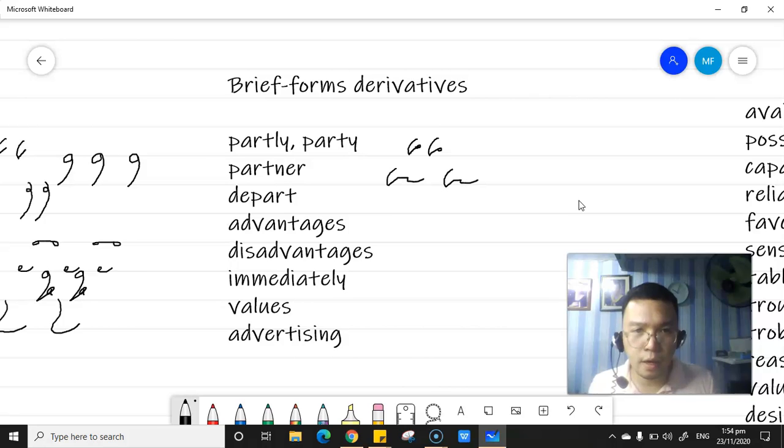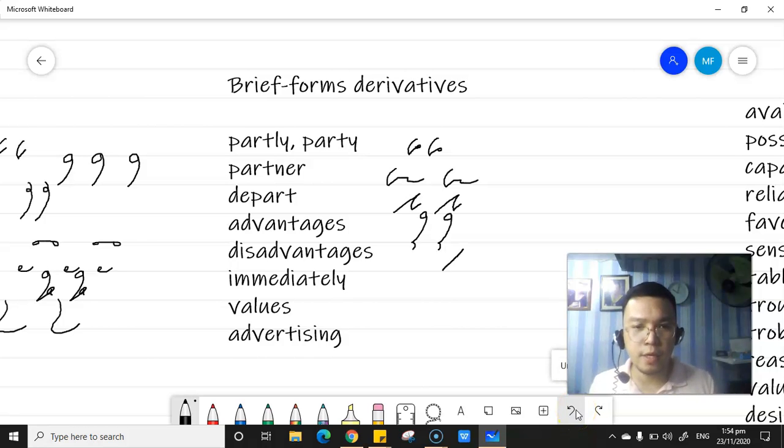The part, DPT for depart. Okay, advantages. AV, then just put S. AVS. Okay, disadvantages. We have the D, sorry.